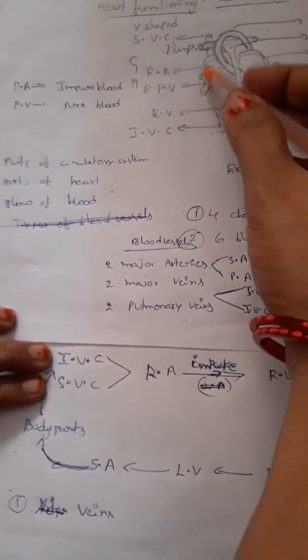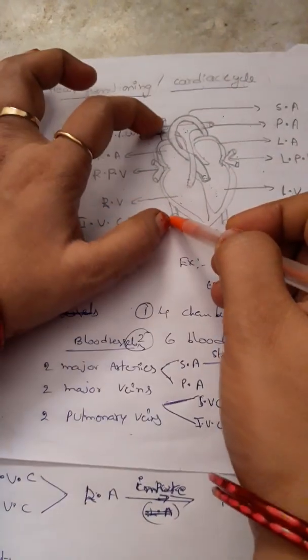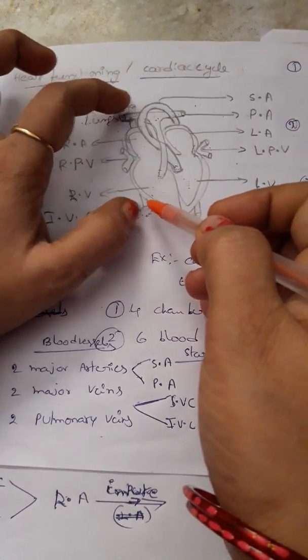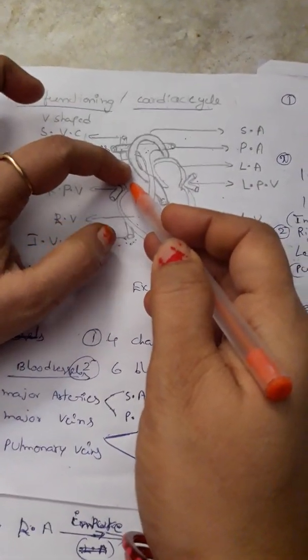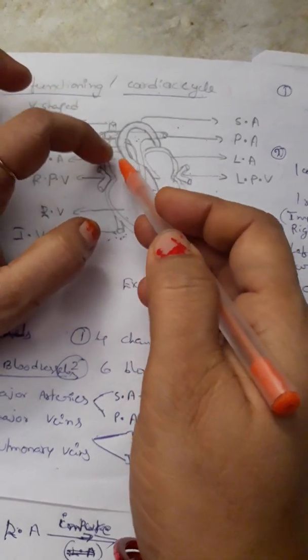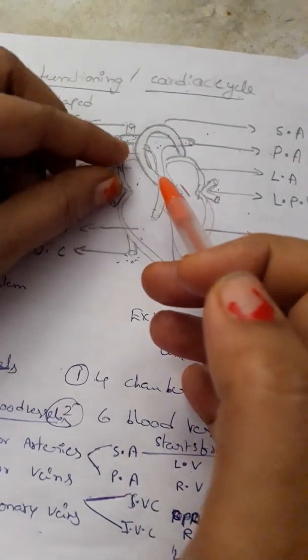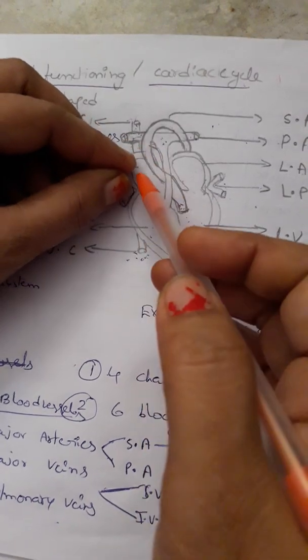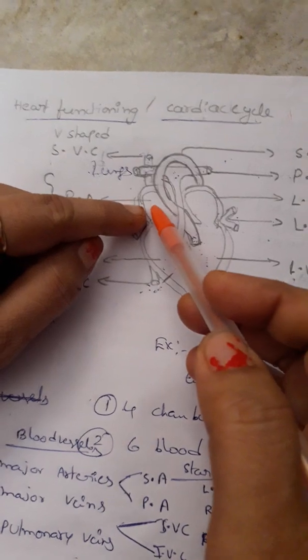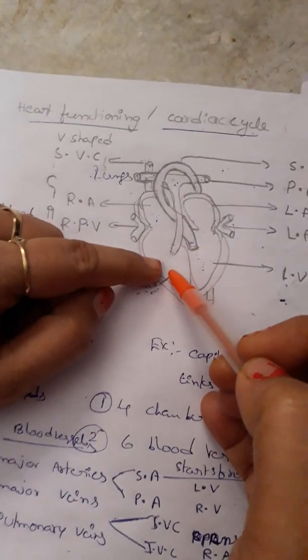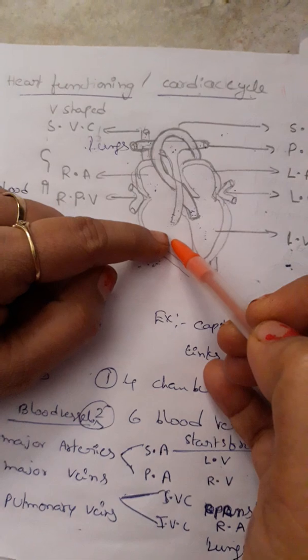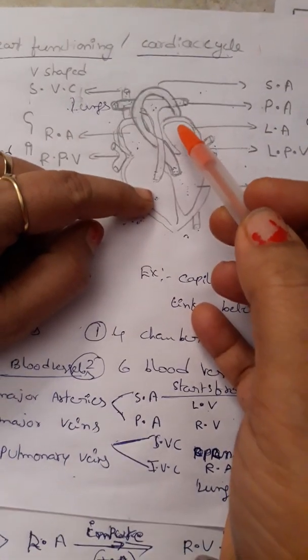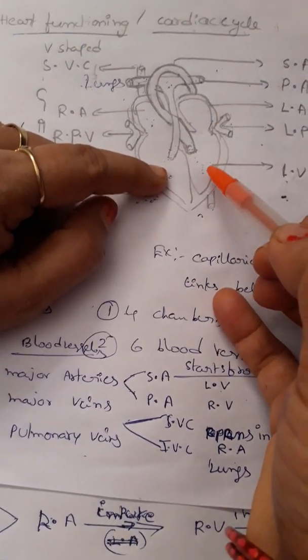That impure blood is collected by these two chambers which are present on the right side of the heart. They open into the right auricle. When the heart contracts, both chambers contract. From the right auricle, the impure blood flows into the right ventricle. Here the pure blood comes into the left ventricle.